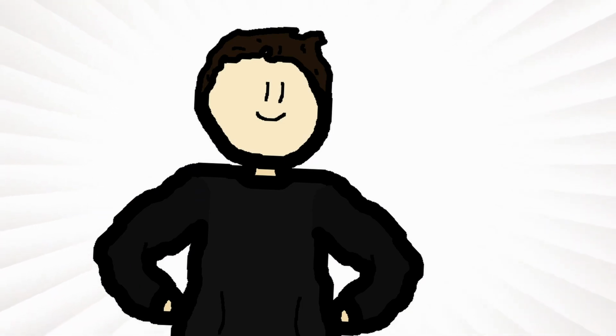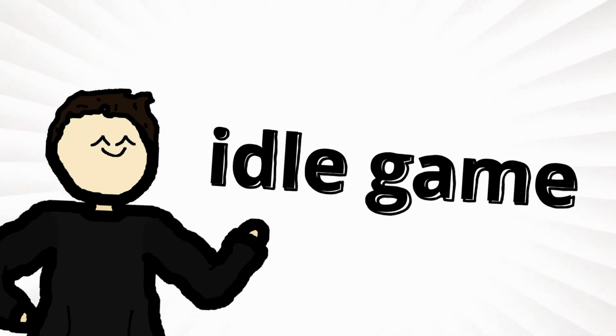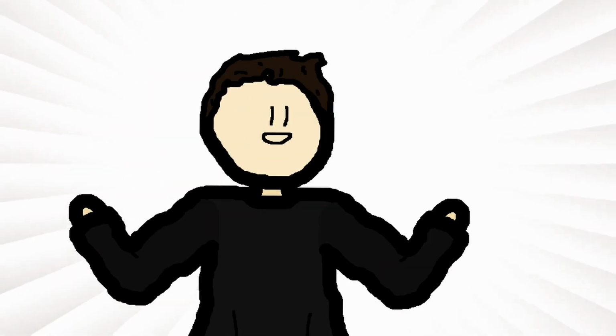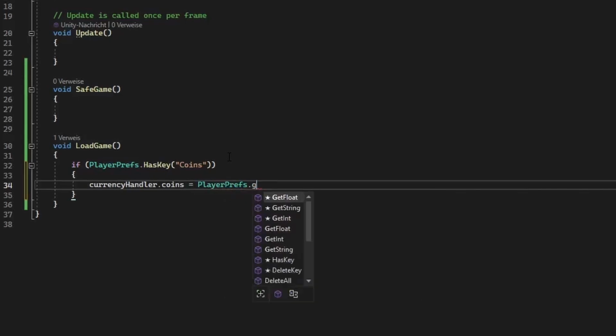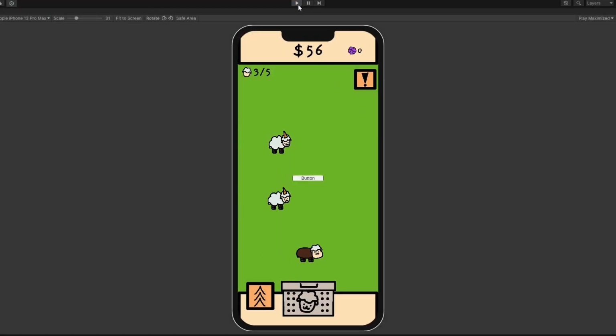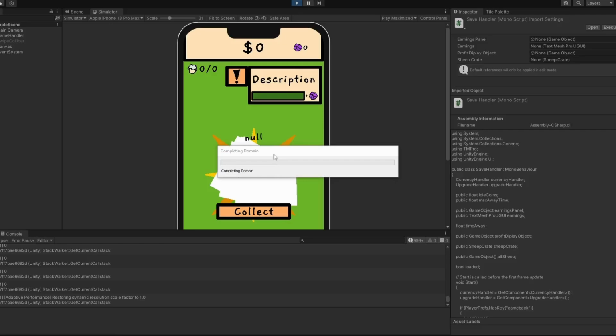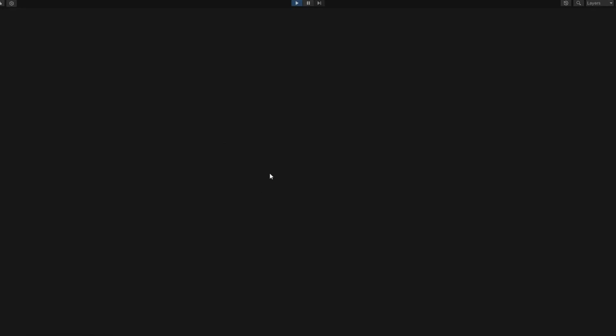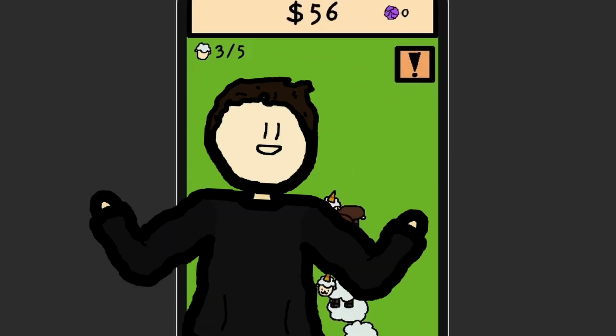Now this is also supposed to be an idle game, but I didn't even bother adding that mechanic yet, so let's finally do it. I started off by implementing a load and save mechanic to the game. All of your stats are being saved every few seconds, including your coins, purchased upgrades and even the sheep on your lawn. After that I added the idle mechanic.